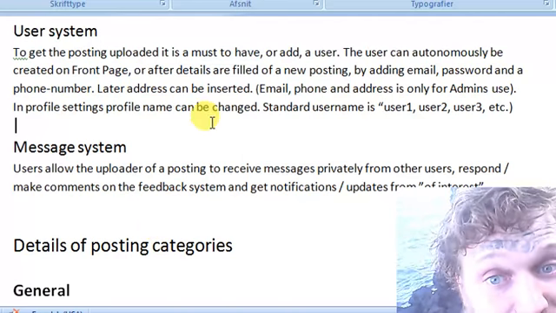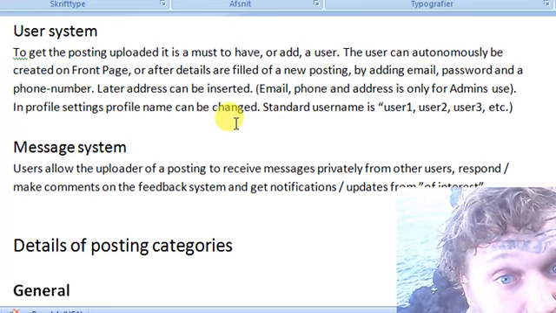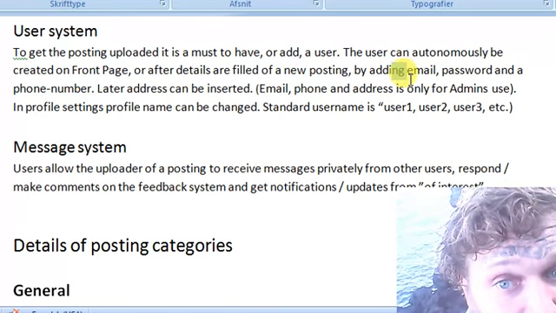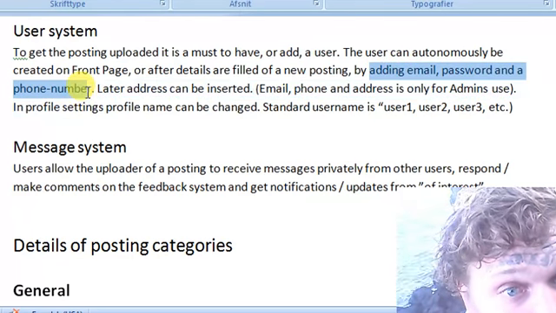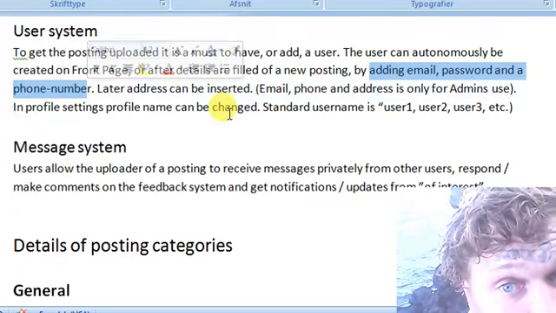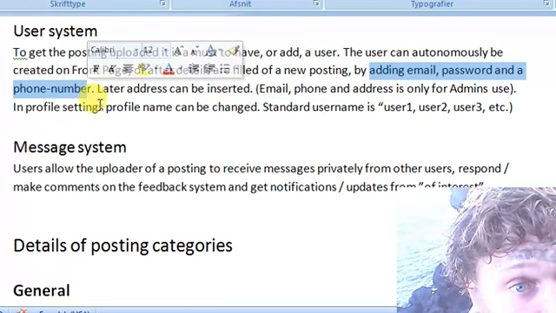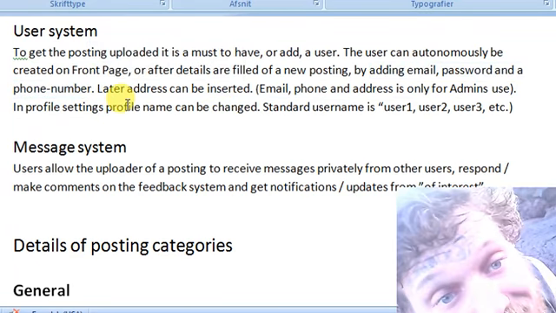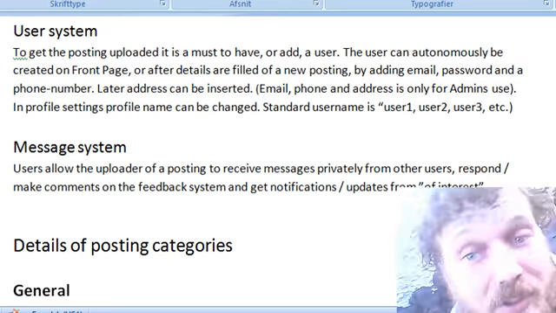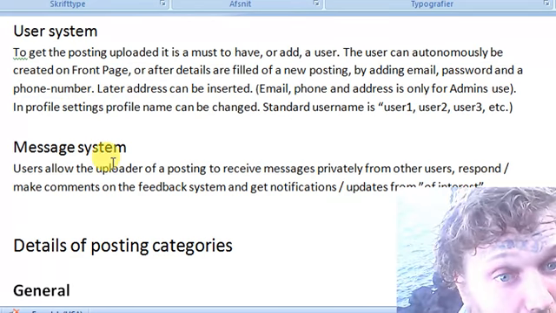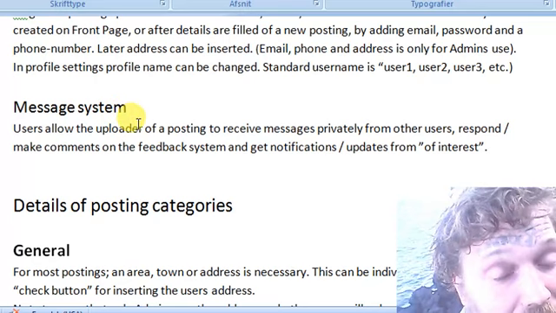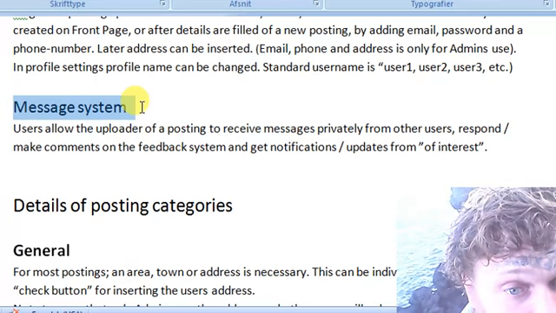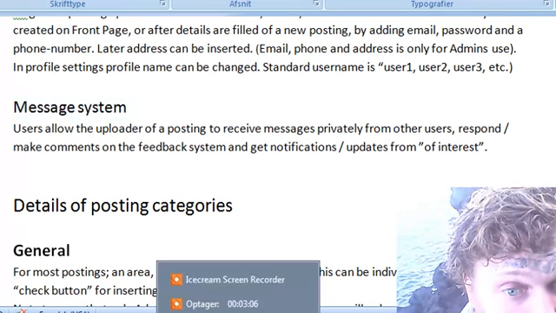of information. And I'm also talking about what the necessary details are: an email, a password and a phone number. And I was thinking we might also use a Gmail login, which is possible on many sites. So if we could have that, a Gmail login is nice also. The message system. I'm just taking my time.